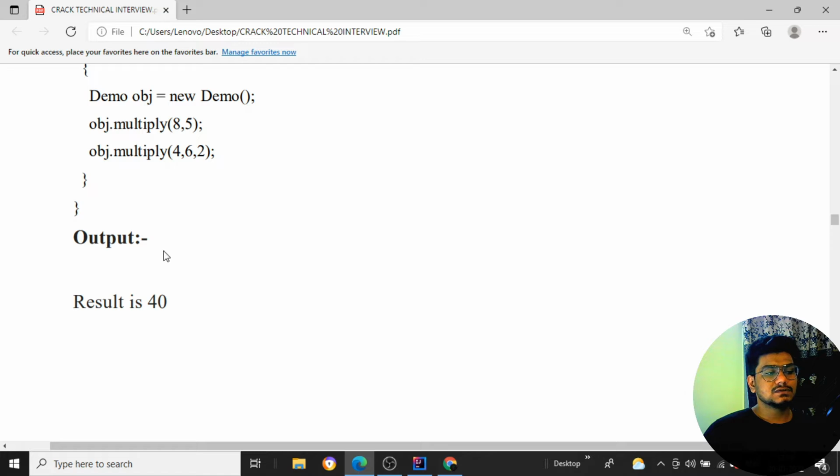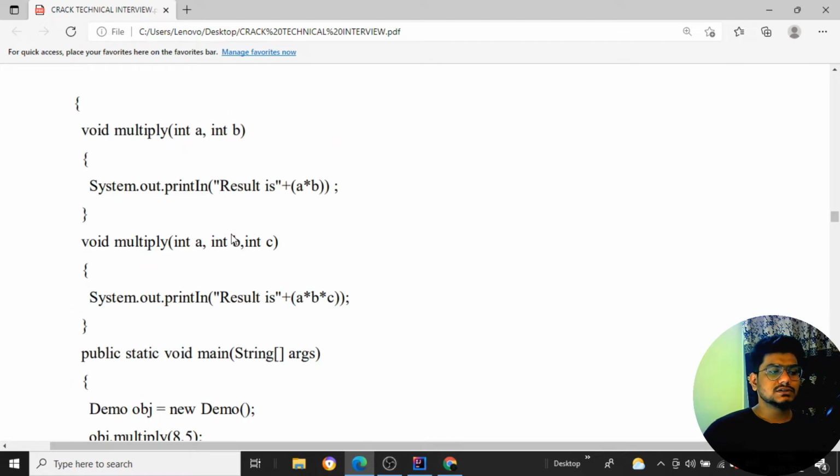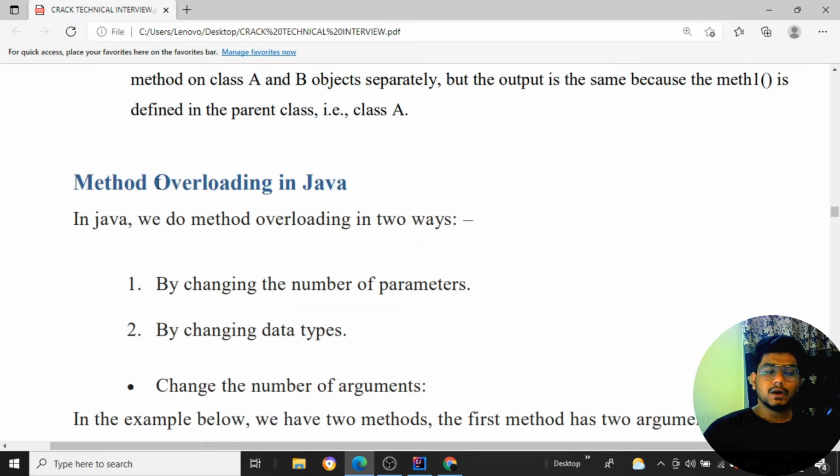If I print the output, the result is 40, since 8 fives are 40. For the second call, 4 comma 6 comma 2, 4 twos are 8, 6 eights are 48, so 48 is printed for the second object which has been created. So this is the concept of method overloading.